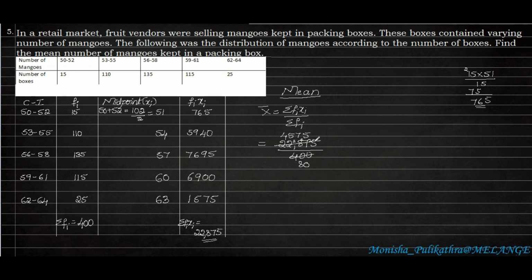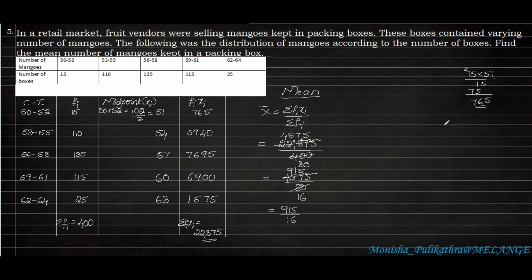That is 4, 5, 7, 5. Okay, the remaining here is 4, 5, 7, 5 divided by 80. Again we need to divide throughout by 5. So 5 ones are 5, here 3 carry, 5 sixes are 30. Okay, so here 5 nines are 45, 5 ones are 5, here 2 carry, 5 fives are 25. So the remaining here is 915 divided by 16.